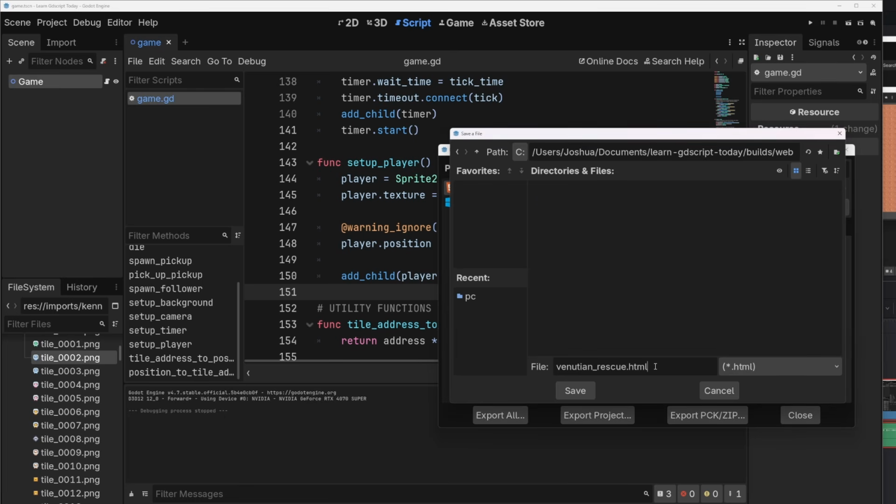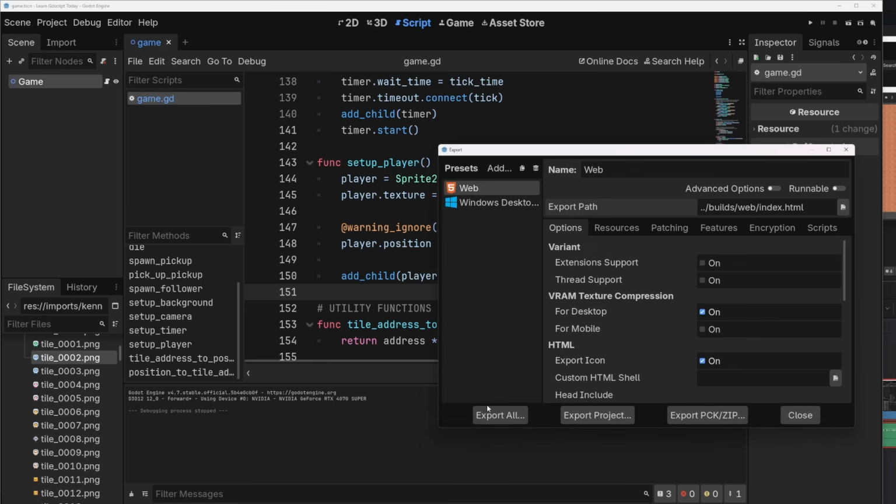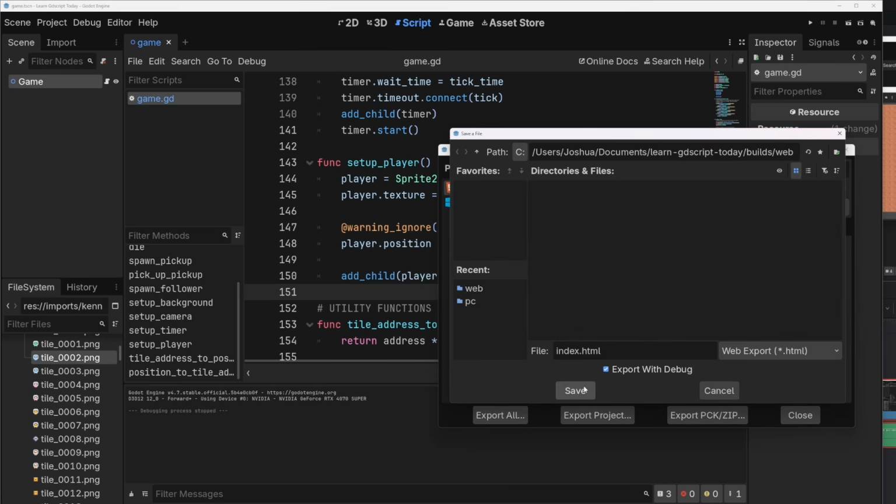And it wants to be called VenusianRescue.html. Actually, that's not good. This has to be called index.html. If it's not called index.html, everything will go wrong. So index.html only. Click on Export Project.